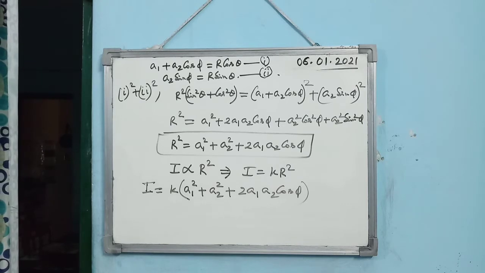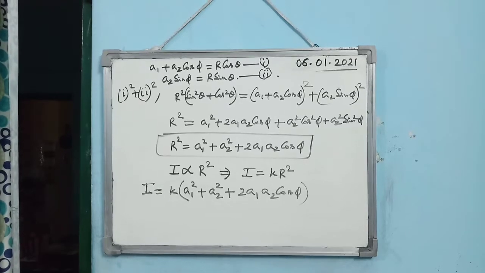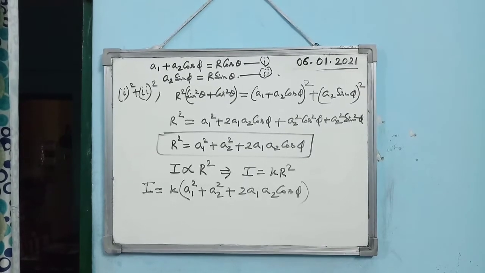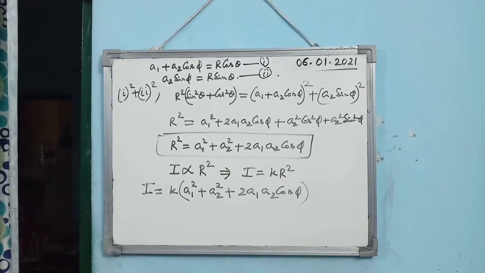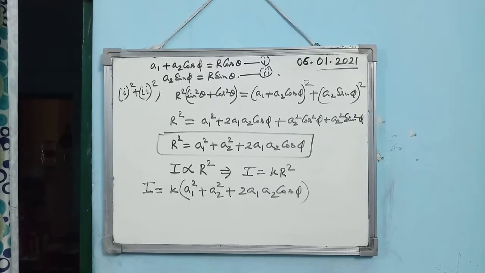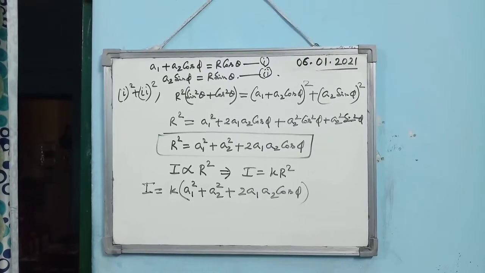When the intensity is maximum at any point, that is known as constructive interference. And when the intensity is minimum at any point, that is known as destructive interference. So we have to learn about that.